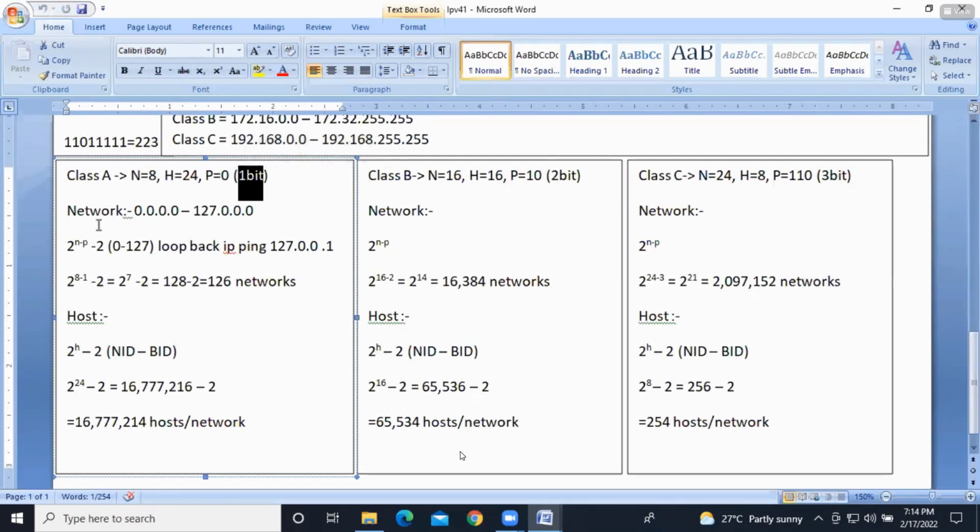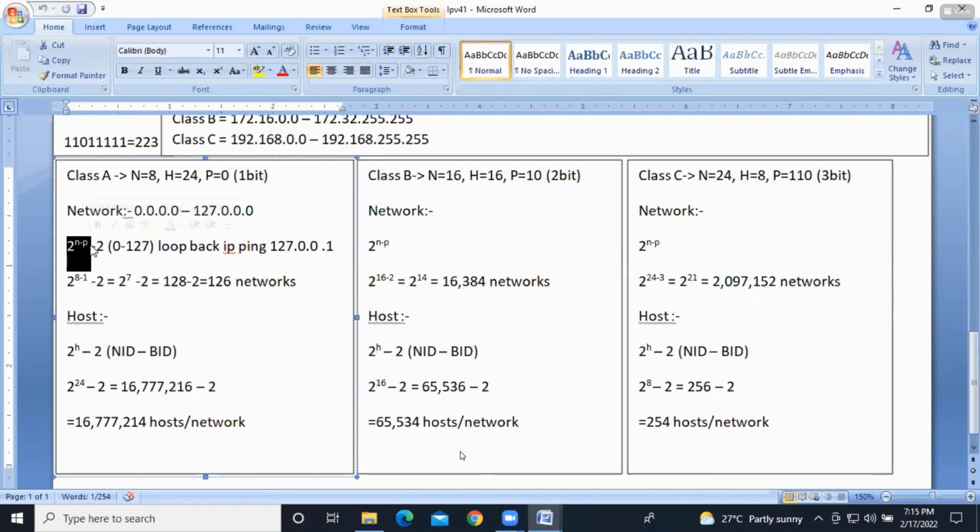Now, the network formula. We need to identify how many networks we will have. We have one formula called 2 to the power of n minus p. Guys, this is the formula. Actually, this minus 2 is only for class A, not for class B and class C. I will tell you what that minus 2 is. So 2 to the power of n minus p is the formula.